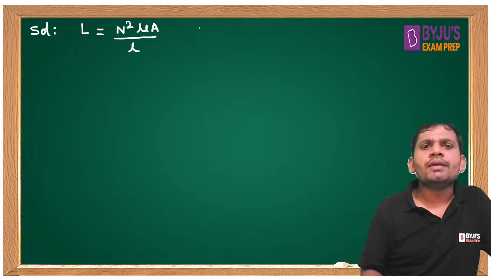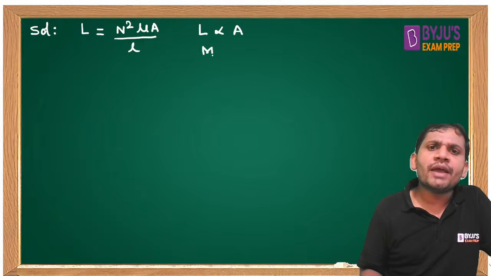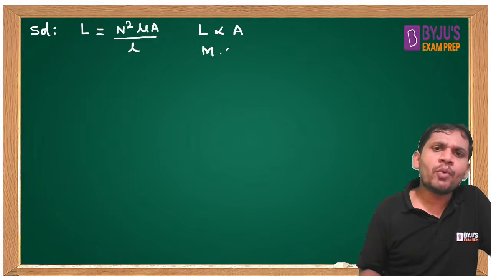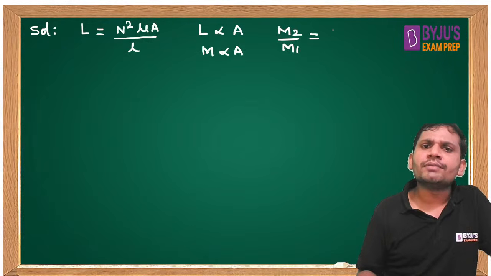Mu is proportional to A by L. That is, L is proportional to area. That means then what is M? M is also proportional to A. Then M2 by M1 equals A2 by A1.